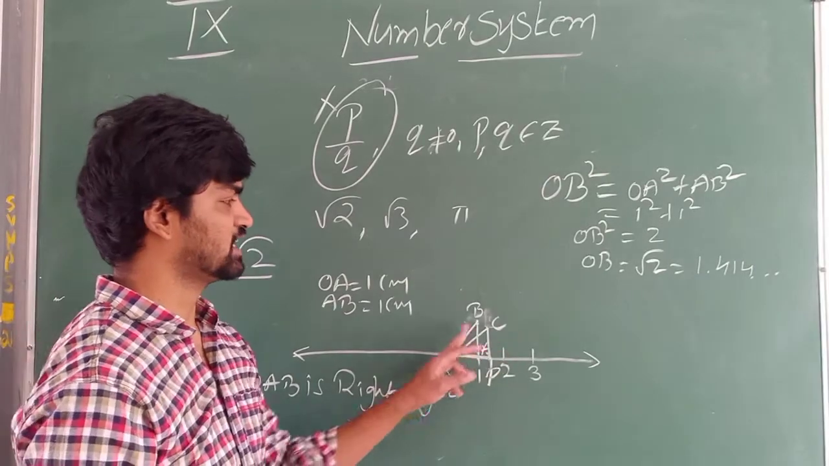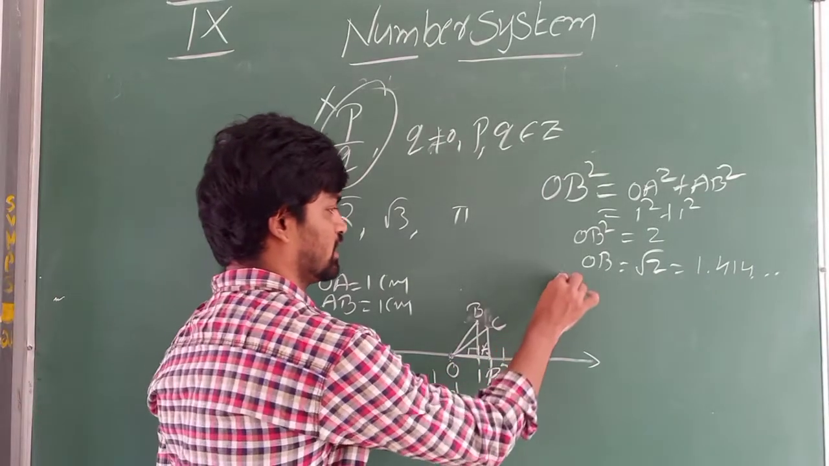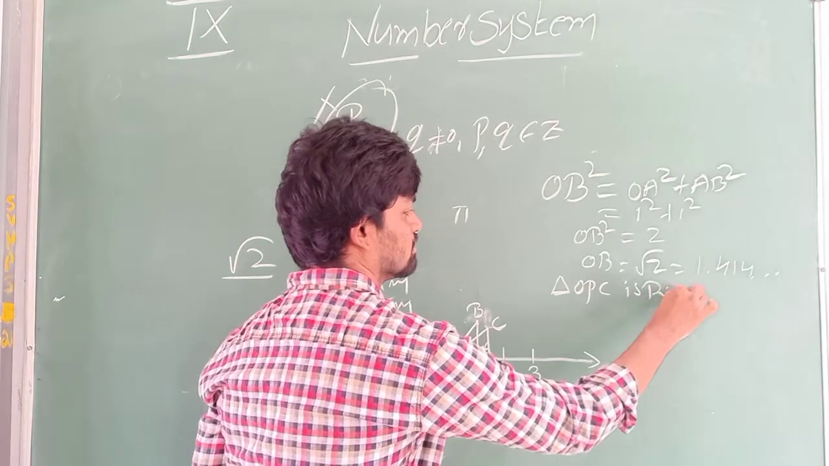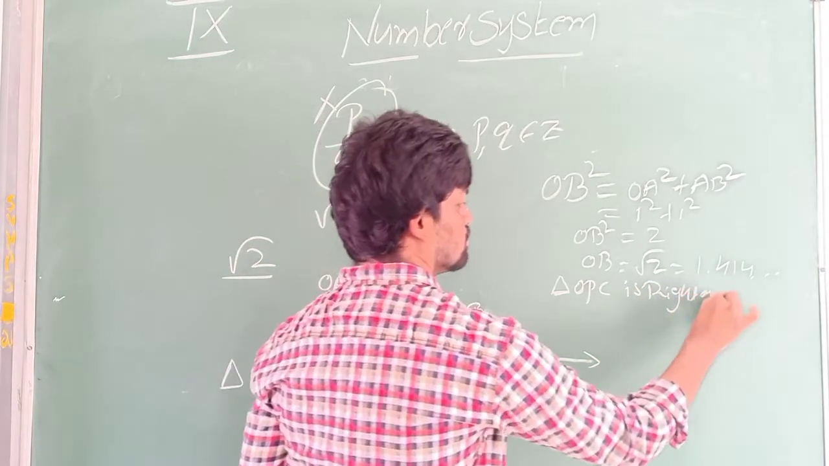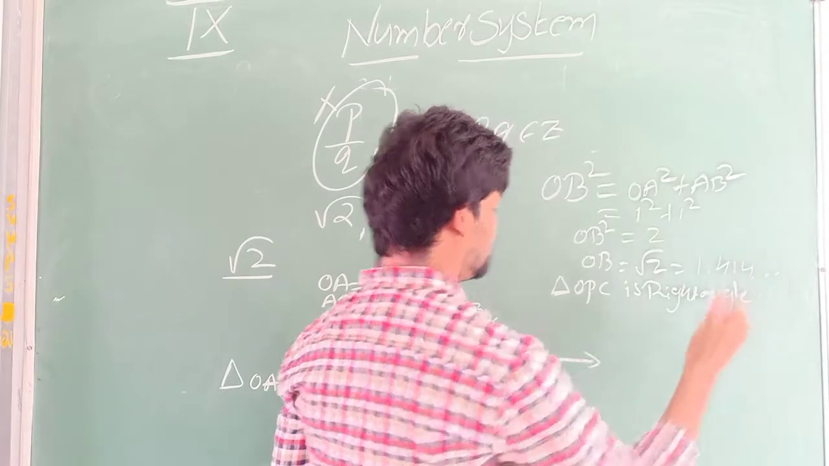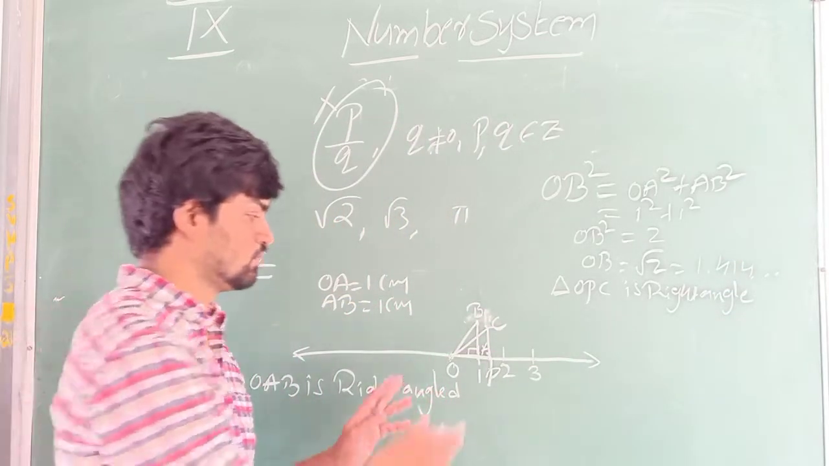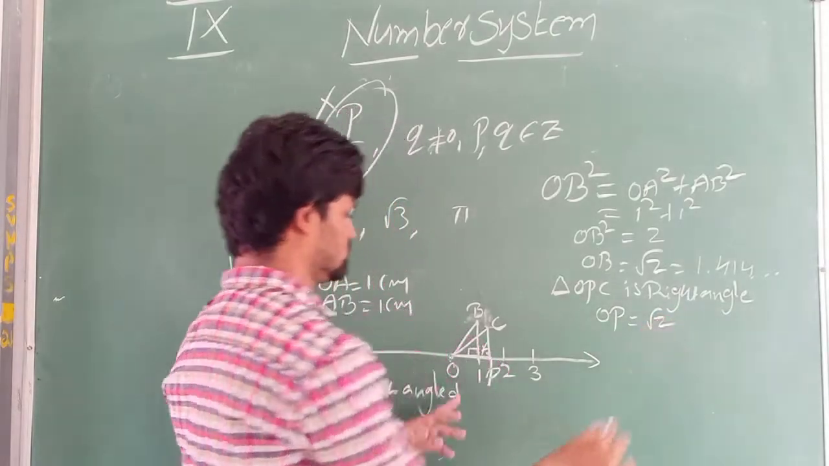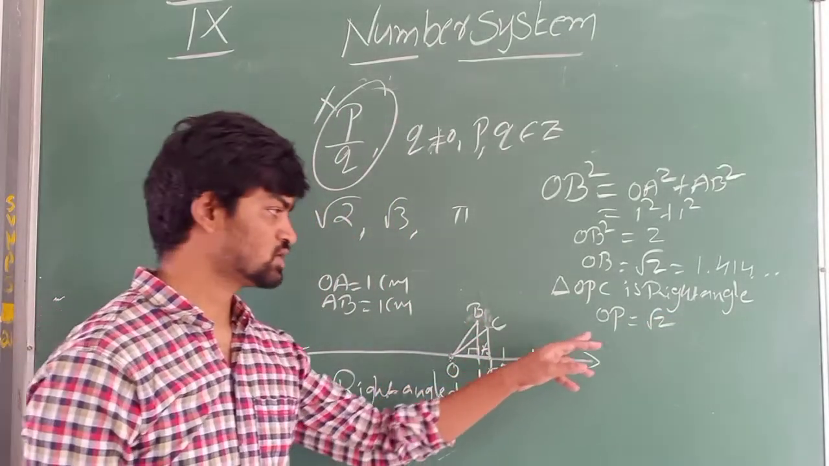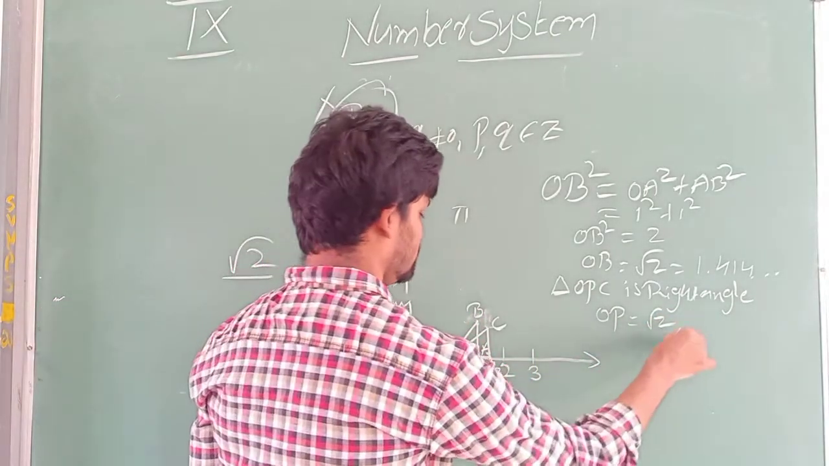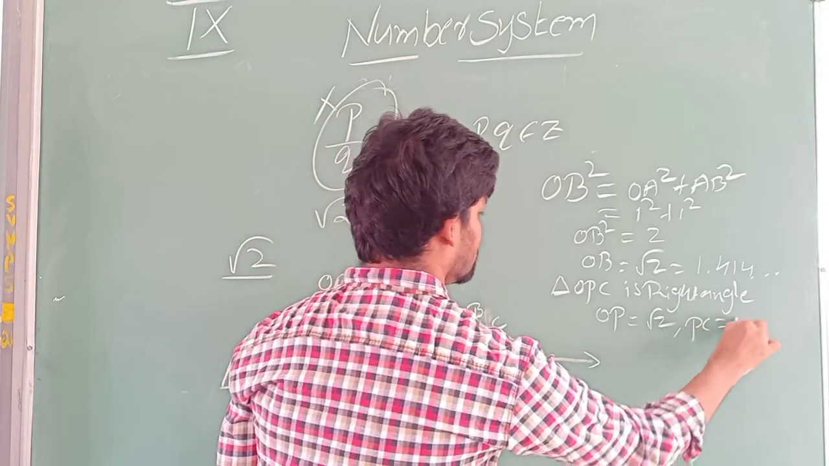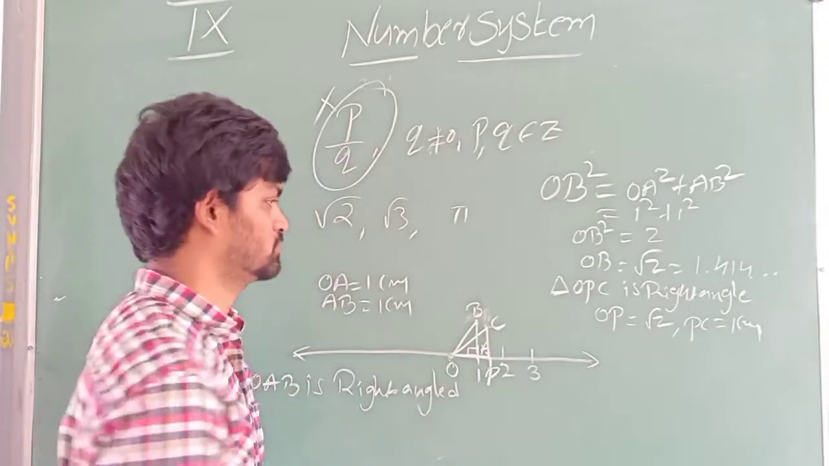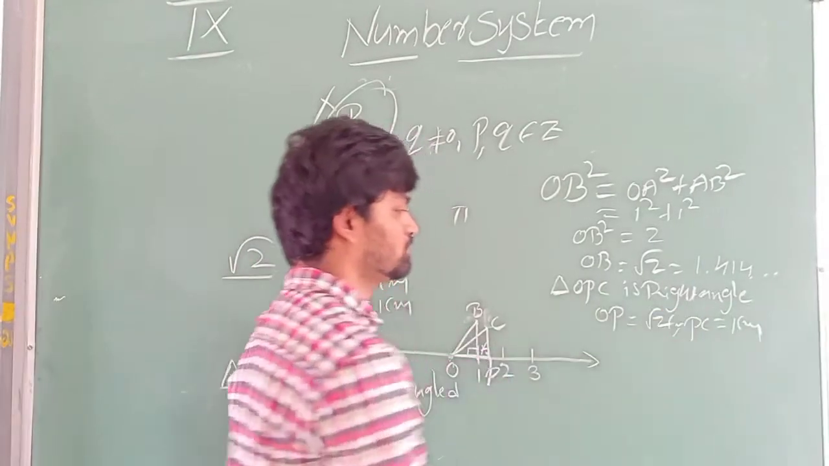Now triangle OPC is formed. Triangle OPC is right angled. OP length, how much did we get? It is root 2. OP is root 2. And PC, how much did we get? That is what you have constructed, 1 centimeter. This is root 2 centimeter.